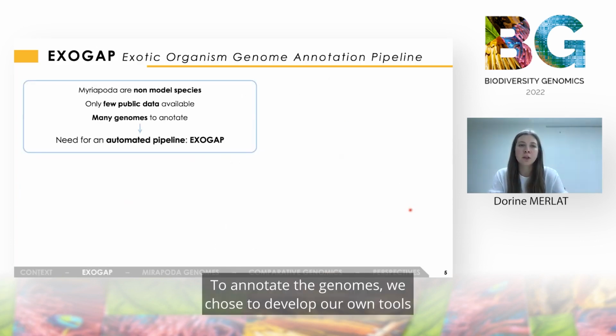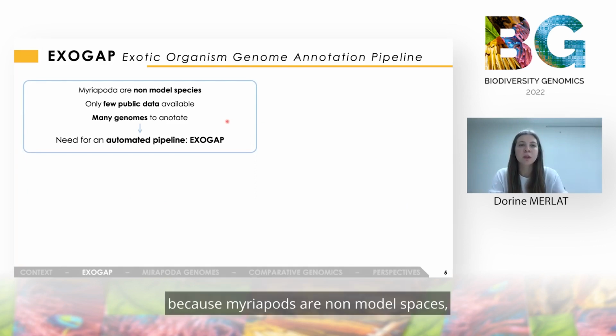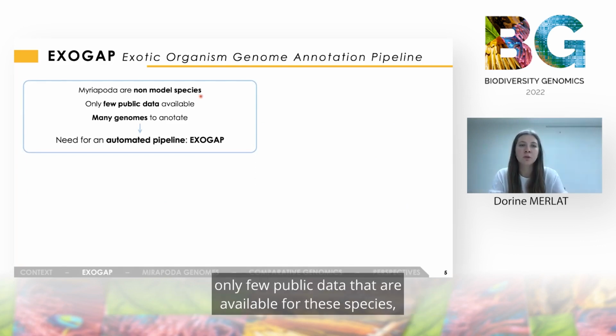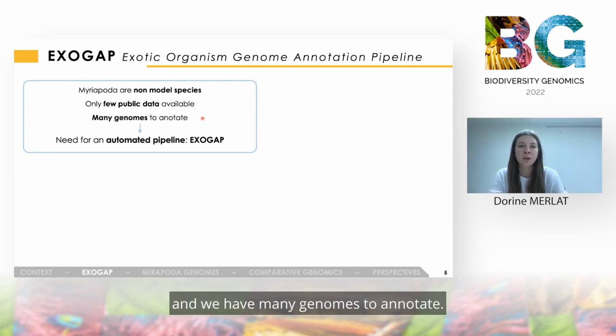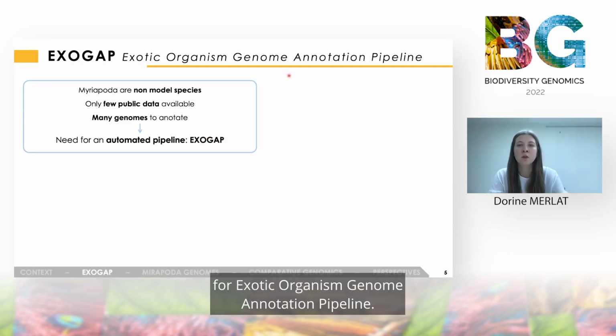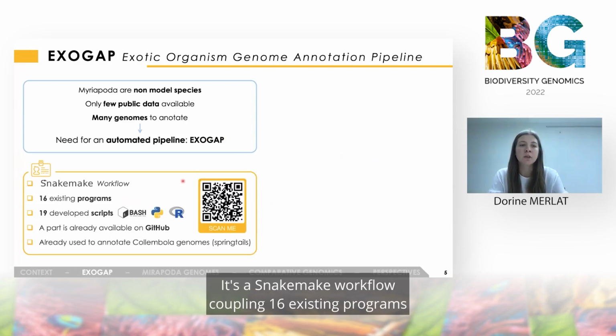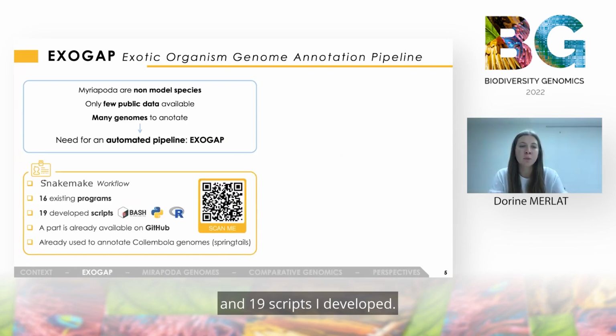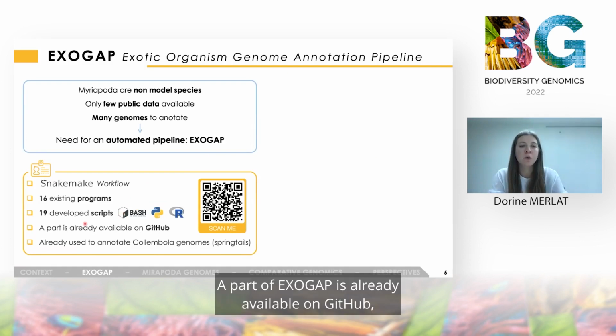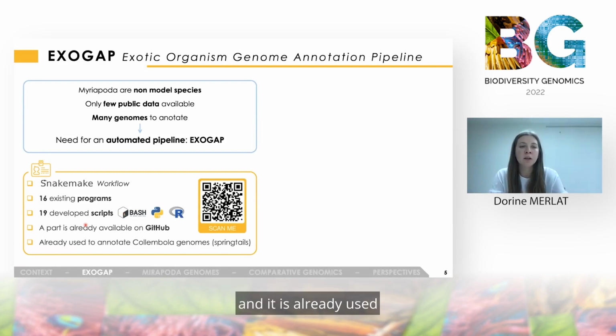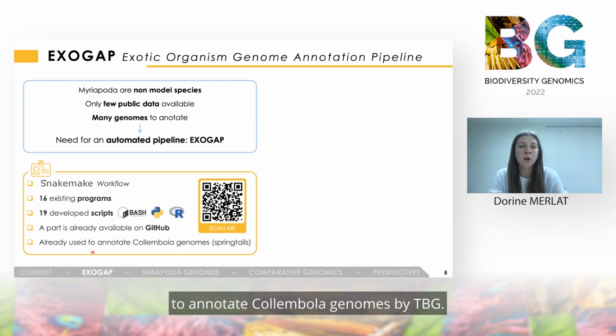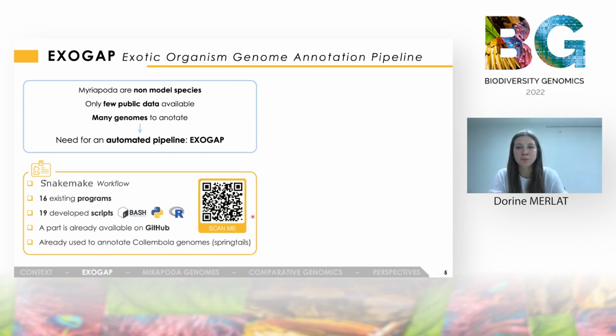To annotate the genomes, we chose to develop our own tools, because myriapods are non-model species, only few public data are available for them, and we have many genomes to annotate. Our tool is called EXOGAP, for Exotic Organism Genome Annotation Pipeline. It's a Snakemake workflow coupling 16 existing programs and 19 scripts I developed. A part of EXOGAP is already available on GitHub, and it is already used to annotate Collembola genomes by TBG.